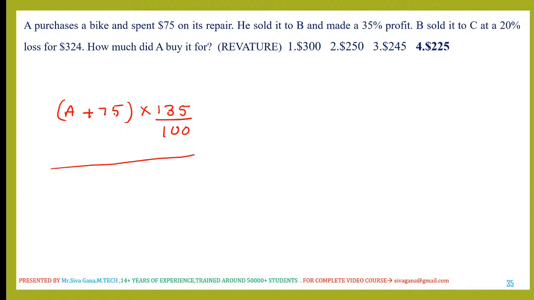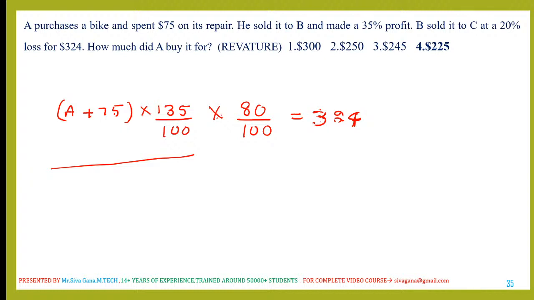Now B sold to C at 20% loss. In this 20% is loss, which means 80% is selling price, right? How much did A buy it for? Finally it is 324 rupees that it is sold for. That's it. Now if you do the calculation properly, you will get the answer, that is the cost price of A.